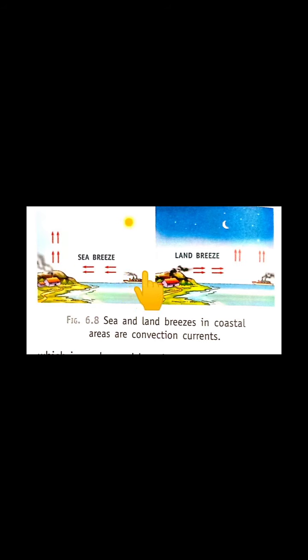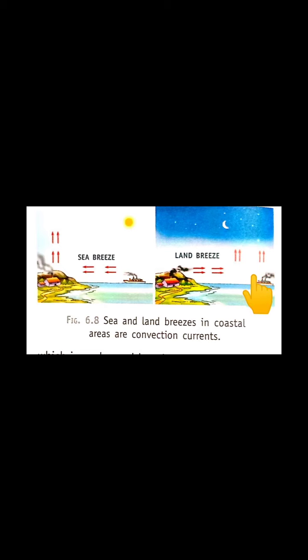The cool air above the sea rushes to take its place. But at night, land becomes cooler comparatively, and the cool air rushes from land to sea. So at night the water becomes hot and the air above it also becomes hot.